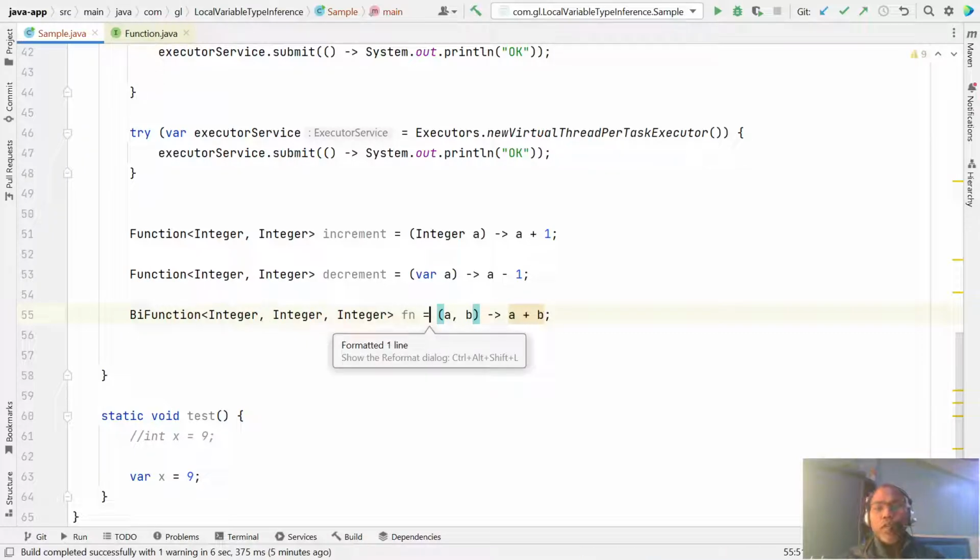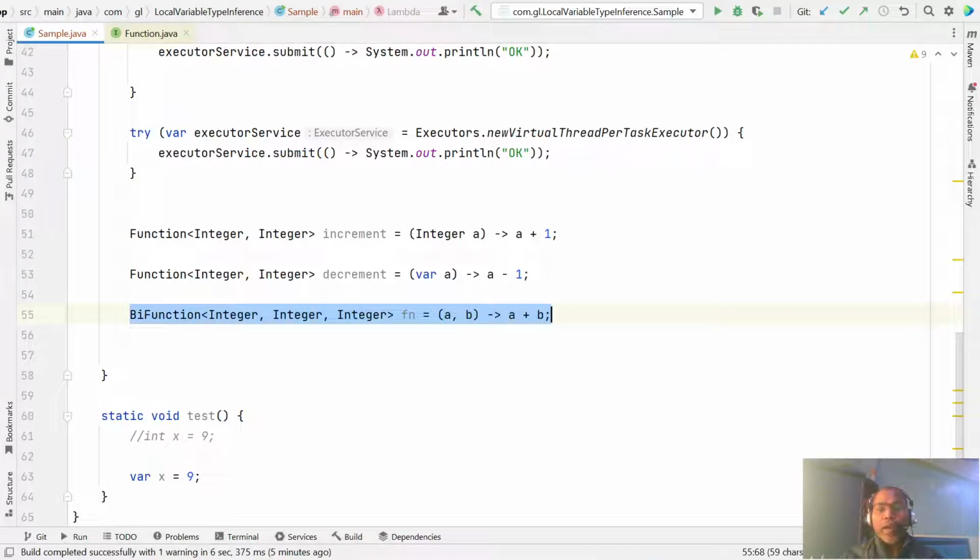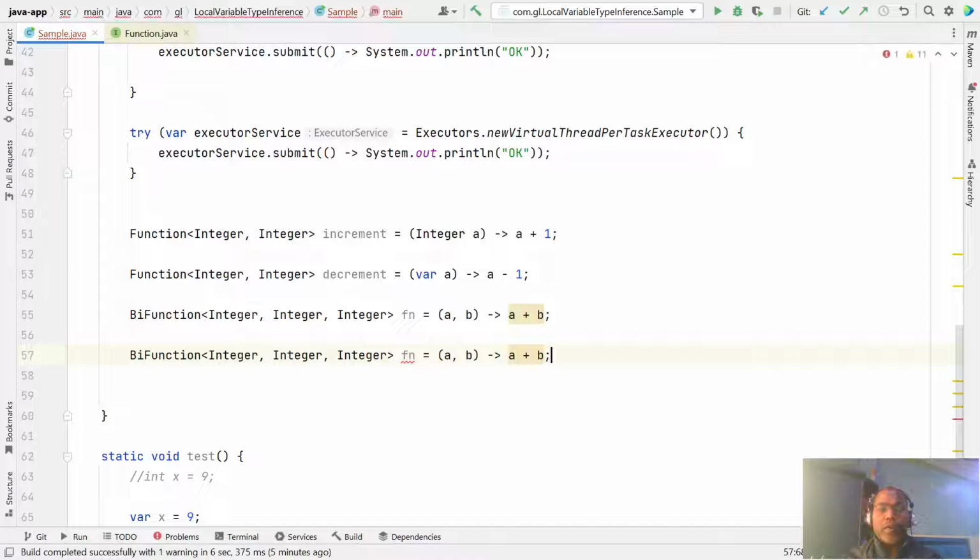Right, so here you have options. Here you can also declare a function. Here you have the option of var and var.